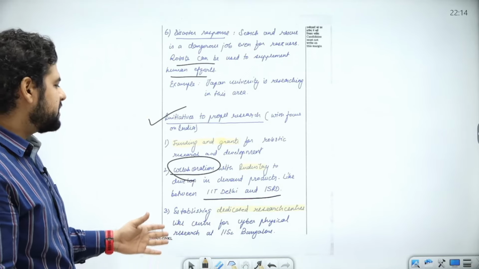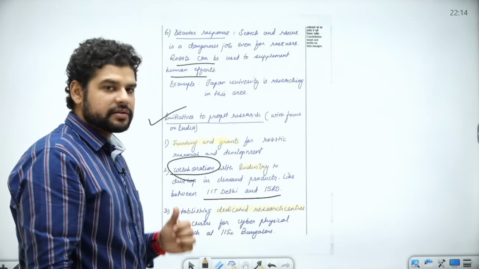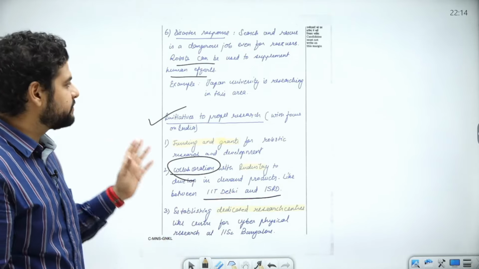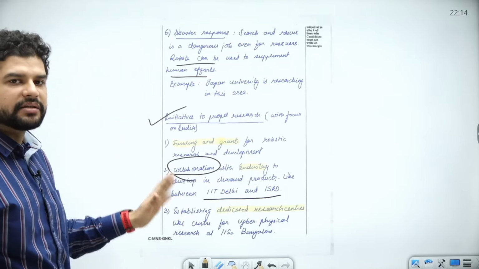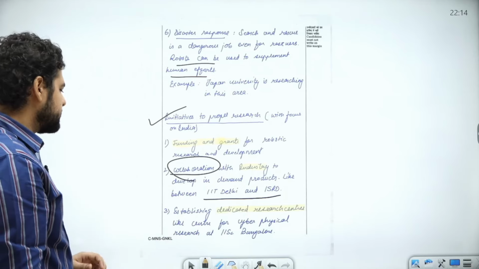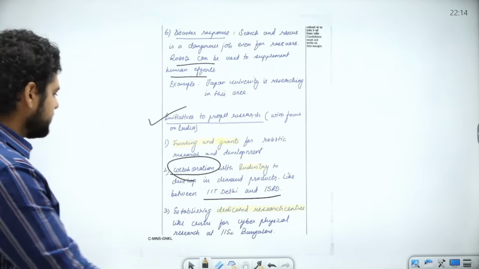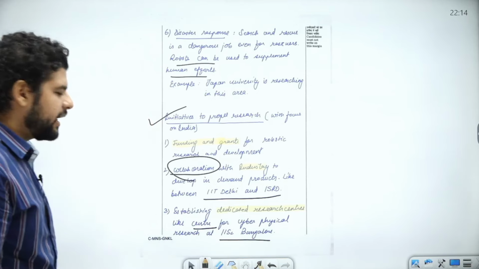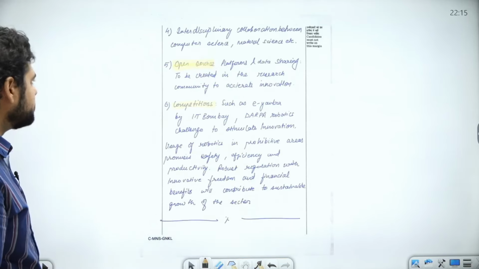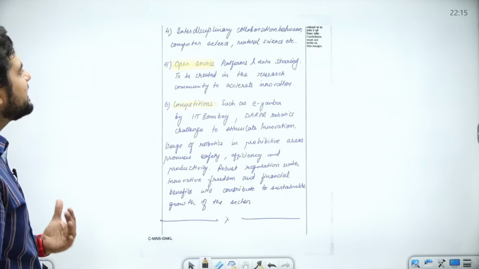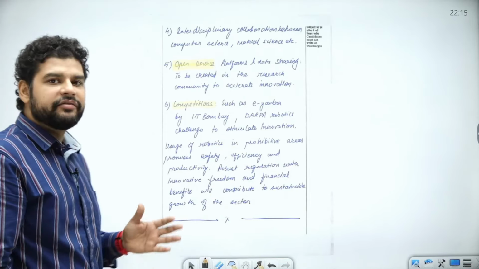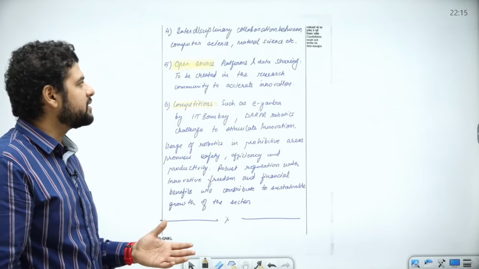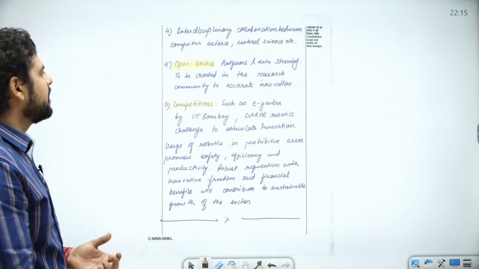You can establish dedicated research centers for robotics in hazardous technologies, right? Yeah, there is a center for cyber physical research at IISc Bangalore. Next, interdisciplinary collaboration between different fields like computer science, like material science.